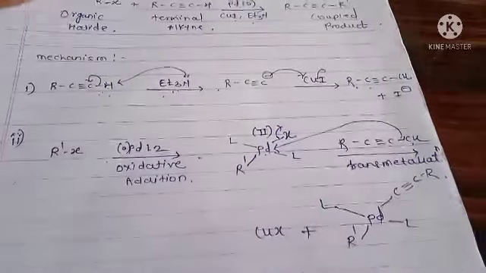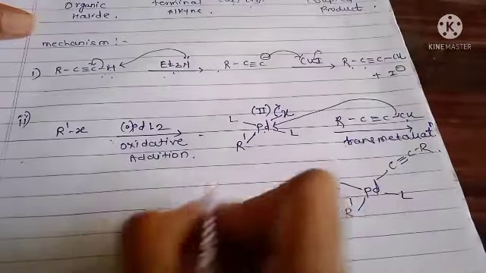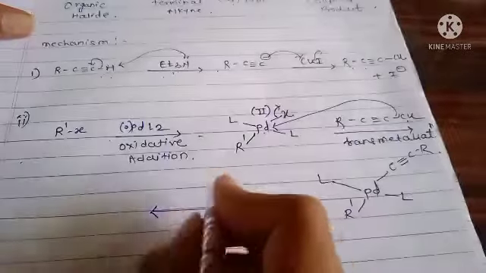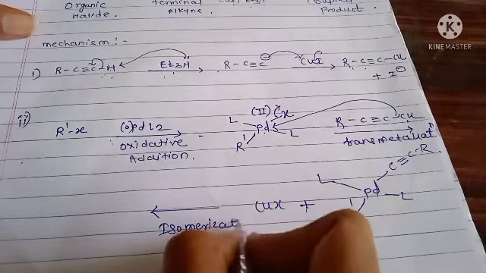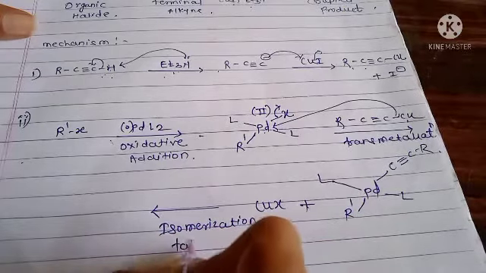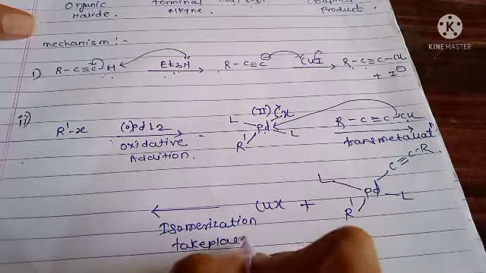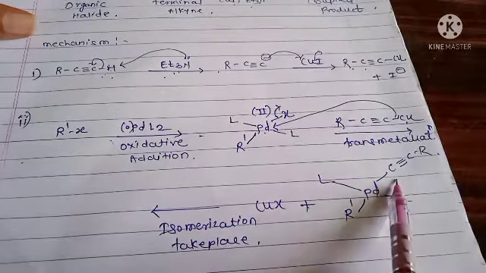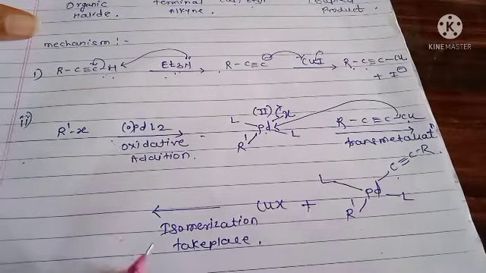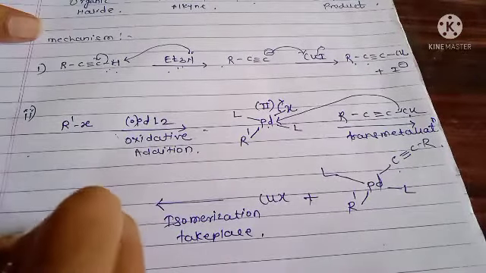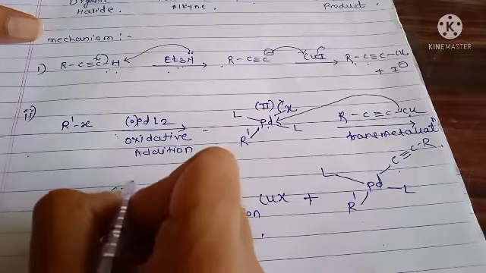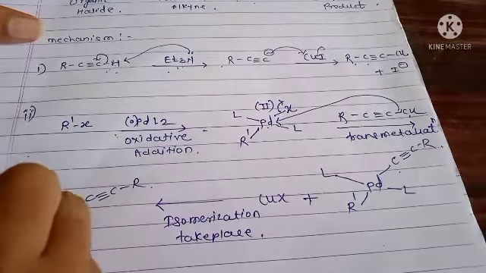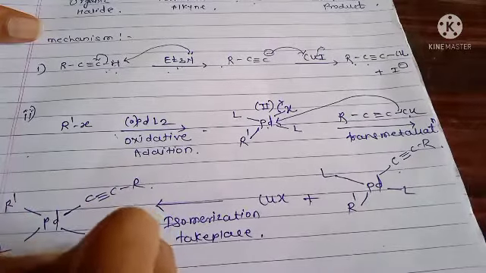Now the next step, the isomerization takes place. Here this trans form is converted into the cis form. Here palladium, C≡C-R, R', and two ligands.